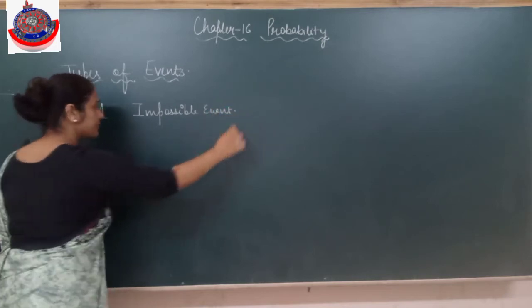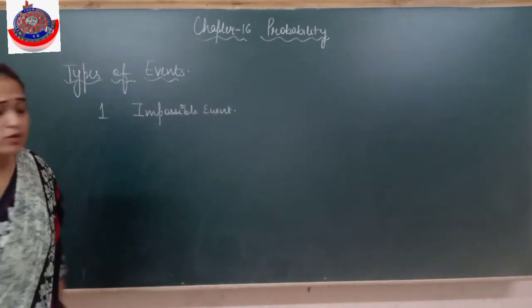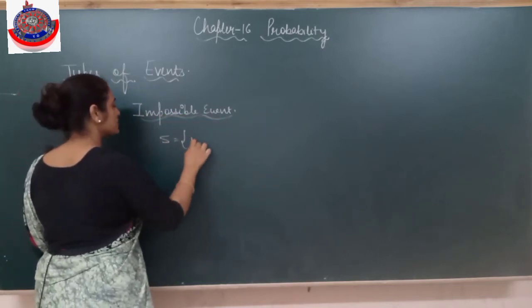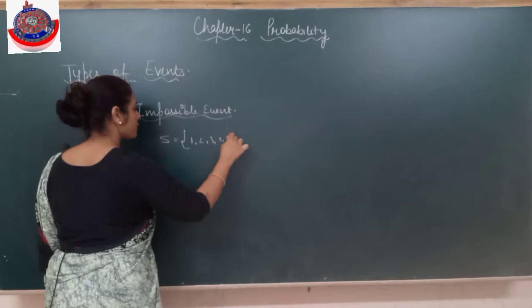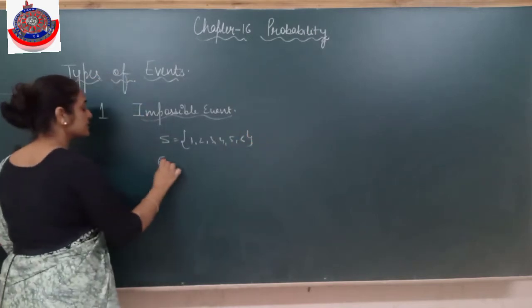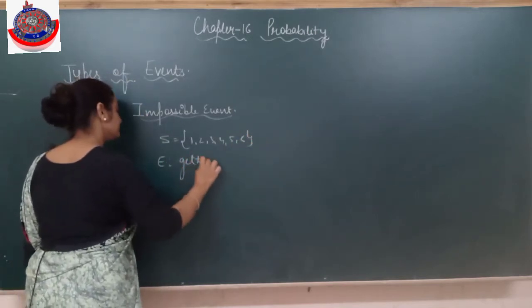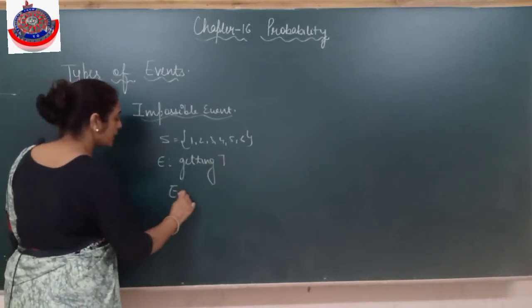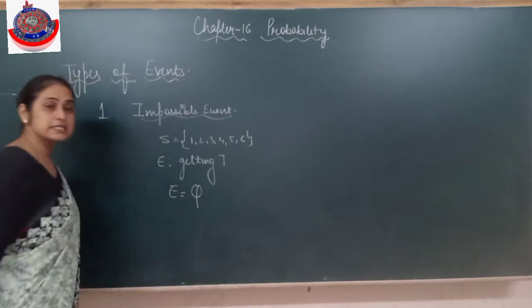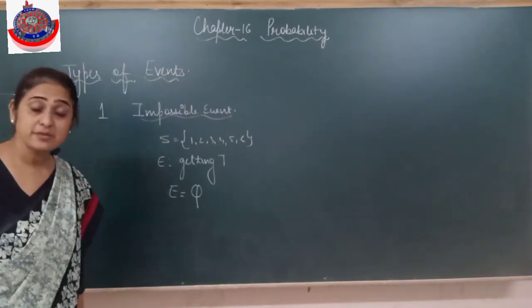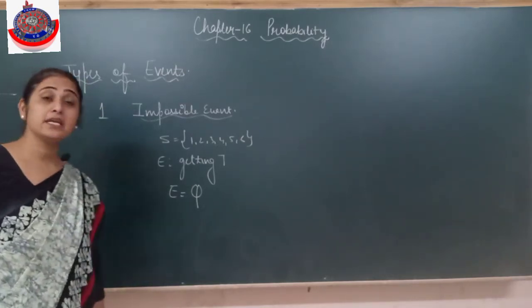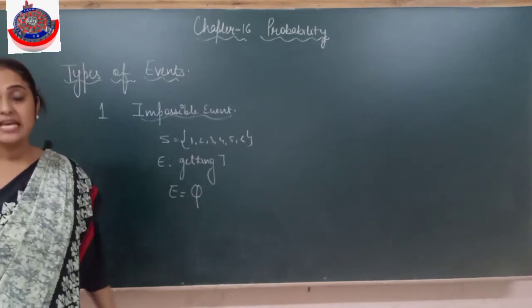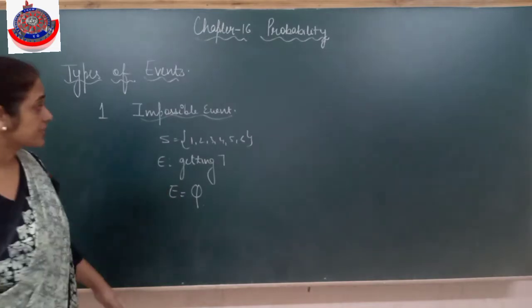I'll explain with examples. Impossible event means that which cannot happen, it is not possible. Is it clear? For example, I throw a die. My sample space is 1, 2, 3, 4, 5, 6, and my event is getting 7. So what will be in E? E will be a null set. So this is called an impossible event. If there is no element in that event, that is called an impossible event. It is an empty set.